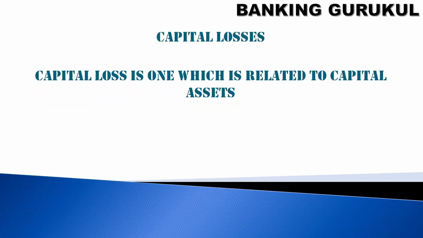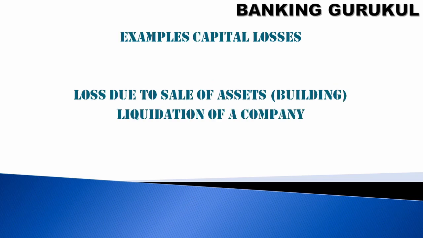Now capital losses. A capital loss is one which is related to capital assets. It will happen once in a lifetime or once in 10 years. Examples of capital losses: loss due to sale of assets. We buy a building once and sell it after 10 or 20 years, once in a lifetime. Acquisition of a company, where you buy a company and merge it with yours. This will not happen every day or every month, but once in a lifetime or once in 5 or 10 years.